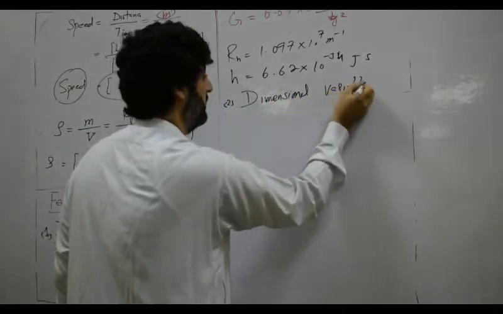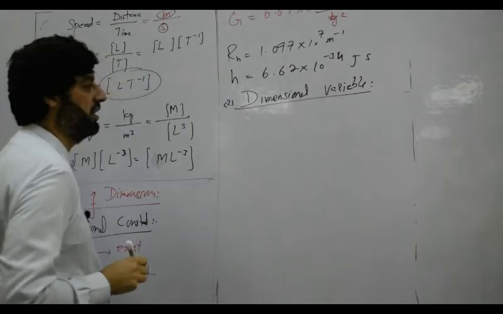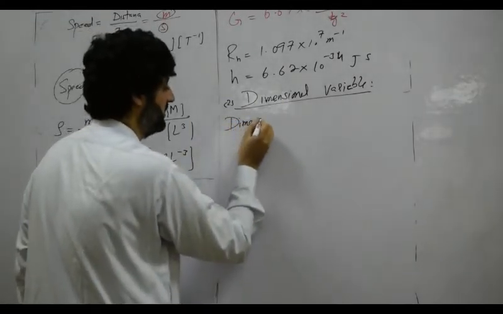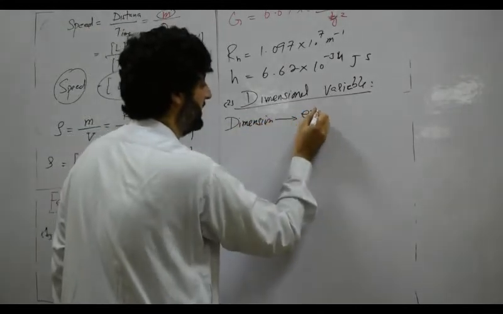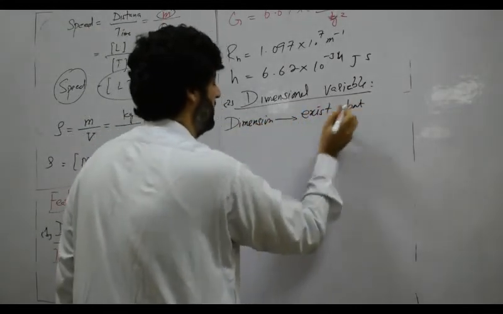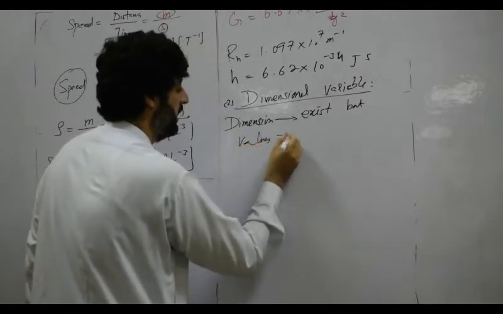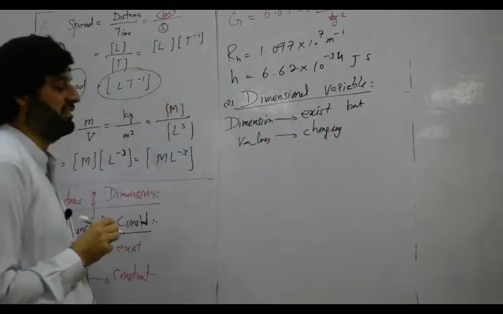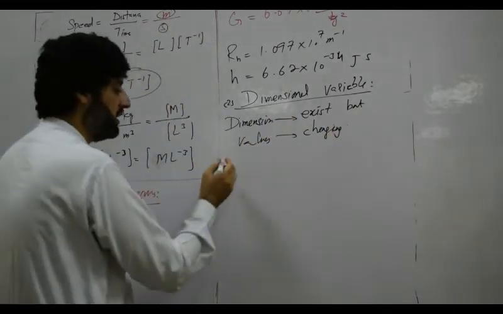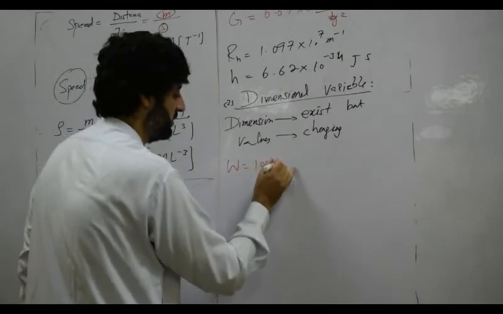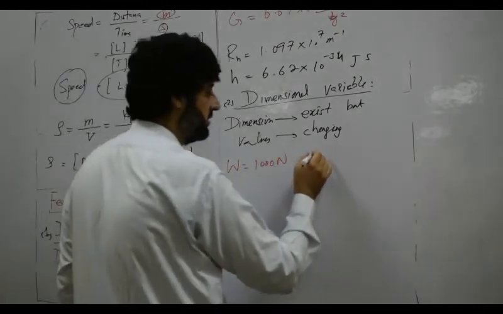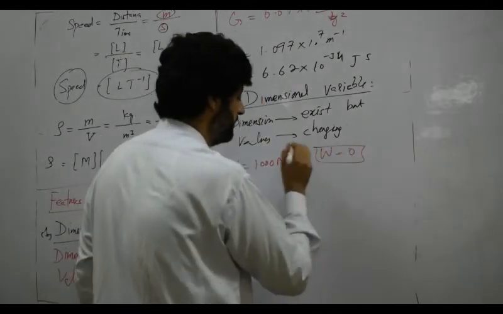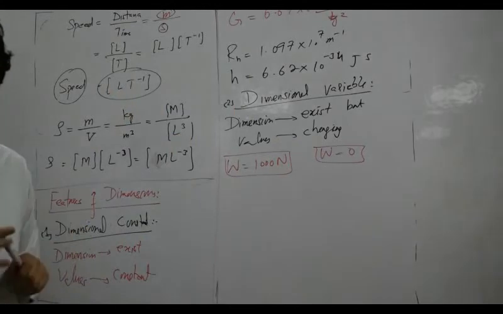Another feature is dimensional variables. Dimensional variables are those which have dimensions, meaning dimensions exist, but their values are changing. For example, my weight on the earth is 1000 newton, and my weight in space is 0. So the value of my weight is changing.